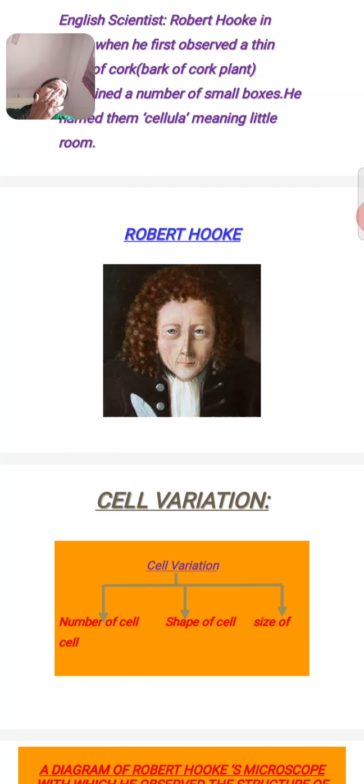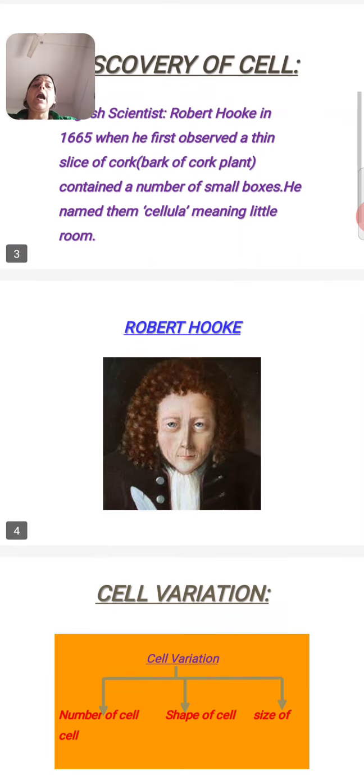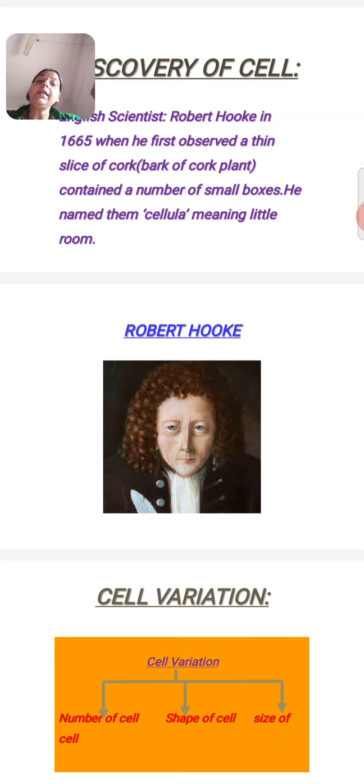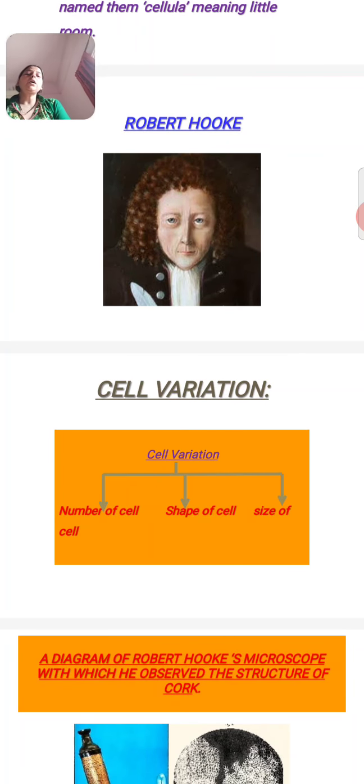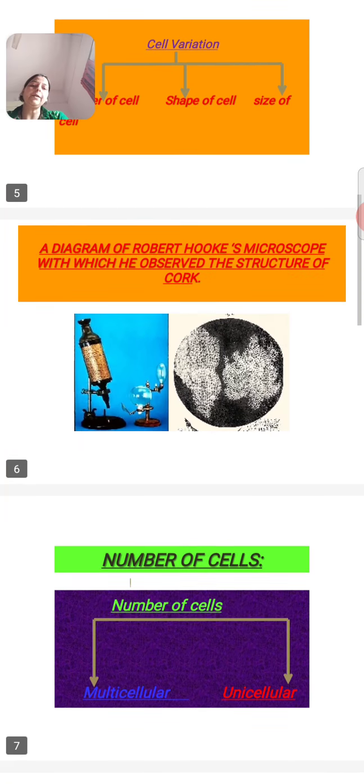And what did he observe? There were so many small box-like structures, and Robert Hooke gave them the name cellula. Cellula means little room. I am explaining with the help of the image. This image is of the scientist Robert Hooke. Now come to the next slide.